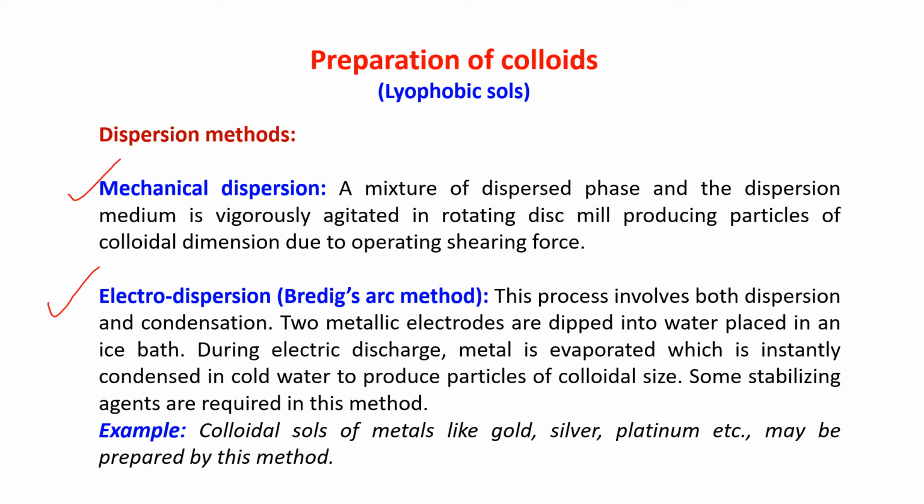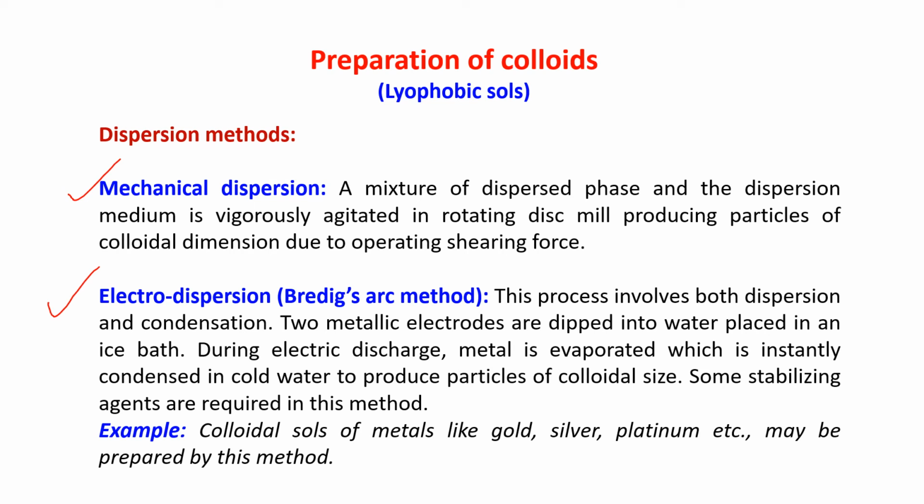During electric discharge, metal is evaporated, which is instantly condensed in cold water to produce particles of colloidal size. And some stabilizing agent is required in this method. For example, colloidal sols of metals like gold, silver, platinum, etc. may be prepared by this method. This is known as electro dispersion.